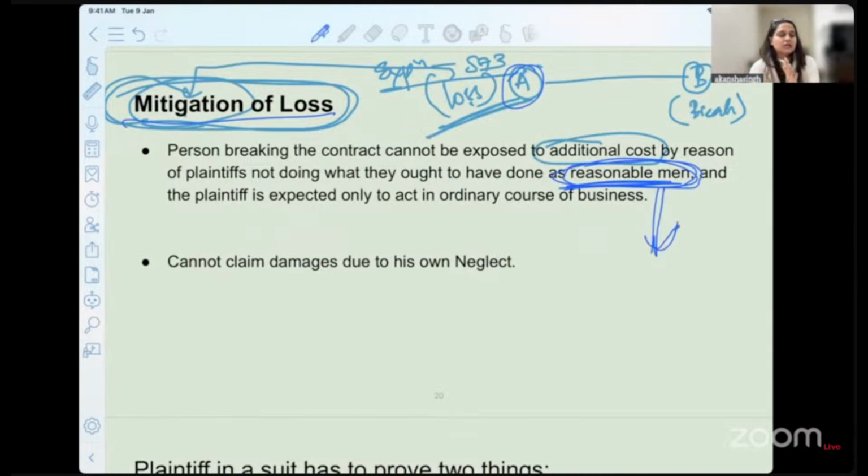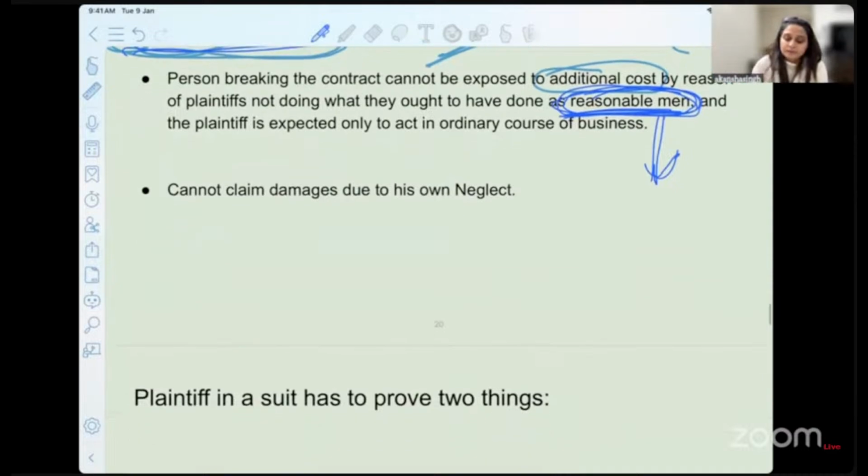Why is this discussion important? You see tort law cases, contract law cases, criminal law cases as well. You always come across this term: a reasonable prudent person would have exercised this much private defense, or would have done this in the given situation to mitigate the loss. So we must understand who this reasonable prudent person is, the fictitious person that keeps coming up in all the cases and discussions that we see. And he cannot claim damages due to his own neglect.